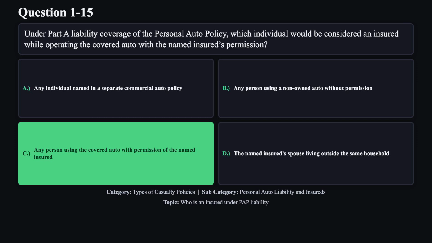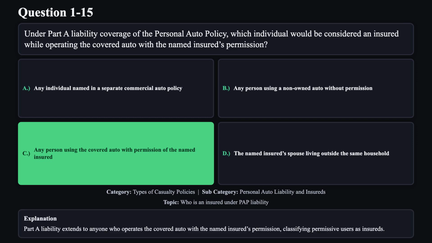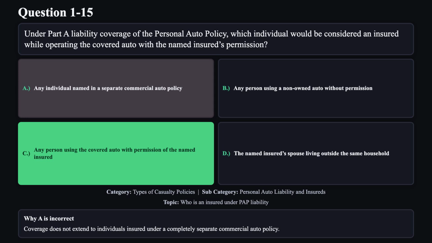The correct answer is C. Part A liability extends to anyone who operates the covered auto with the named insured's permission, classifying permissive users as insureds.